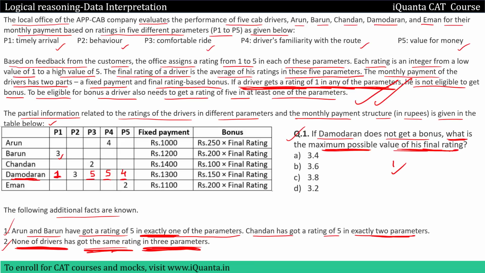So now this is the maximum rating that can be given to Damodaran, and he is not eligible for a bonus. We have to find out the final rating. That means we have to find out the average of all these ratings. So we'll find out the sum first of all the ratings of Damodaran, and we'll divide it by 5 because we have 5 quantities. So we have 4, 4, 8, 10, 18, and 18 divided by 5 gives us 3.6 as the correct answer.